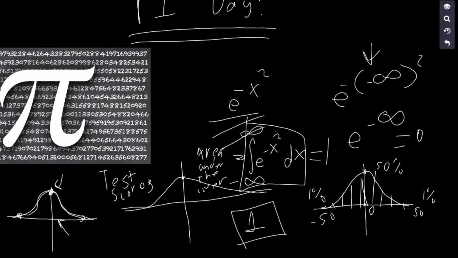Well, whatever this area is, let's say the area is 2, then we can just introduce a constant of 1/2 into this equation. That's going to scale everything down by a factor of 1/2, so this area will become 2 times 1/2, or 1. So first, we need to find the area of this alone, and then we can multiply it by the reciprocal of that area to scale the area down to 1.